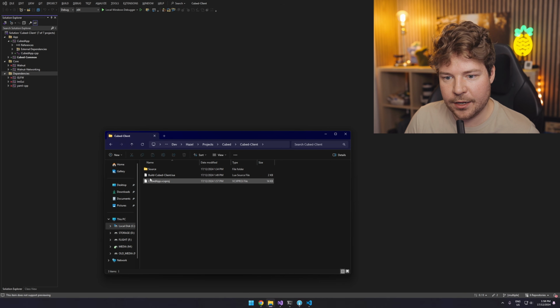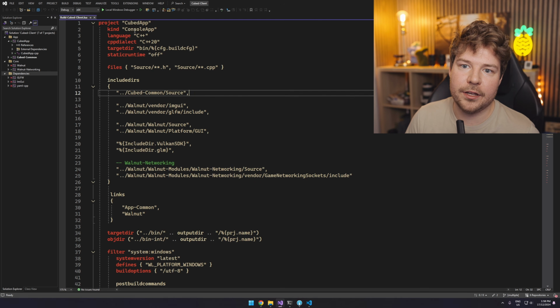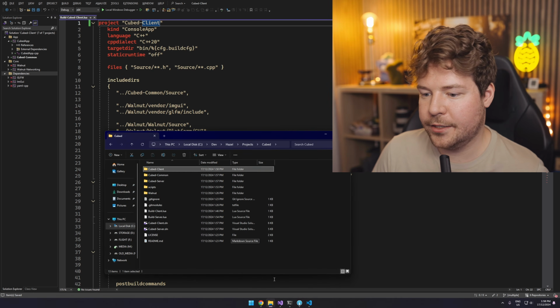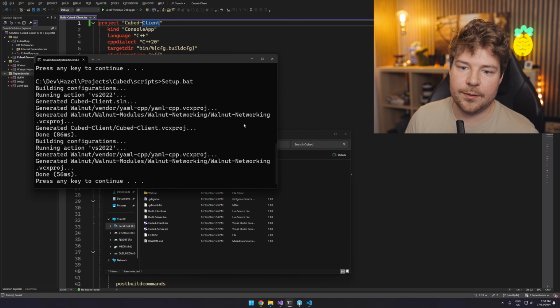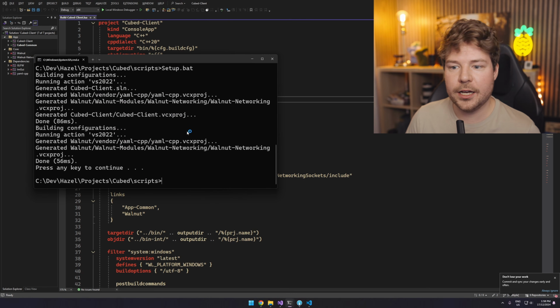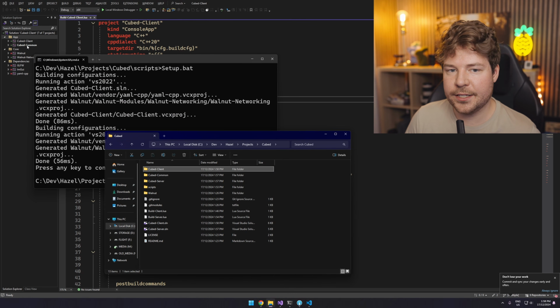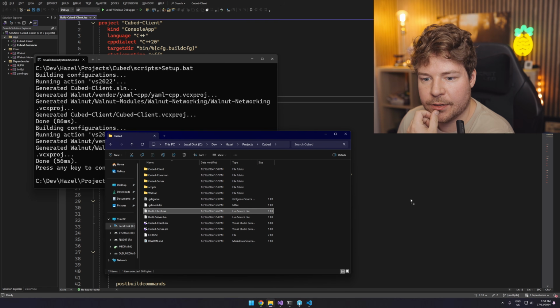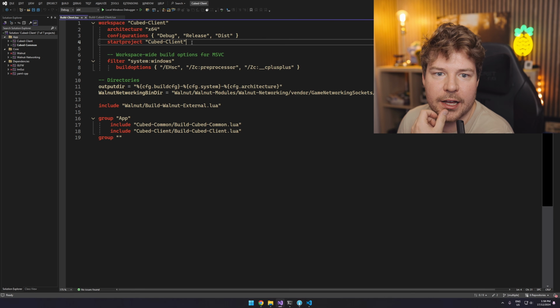So cubed client has this build cubed client thing, which is called cubed app. So let me just call this cubed client. Getting really tired of saying cubed all the time. Let's rerun setup.bat, and now we should be able to reload this, and it should be changed to cubed client. I also want it, you can see it's selected cubed common as a startup project. That's why it's in bold. Whereas I would prefer it to have cubed client as a startup project.